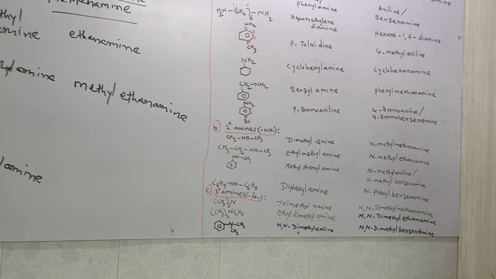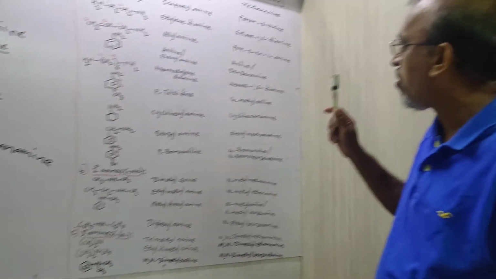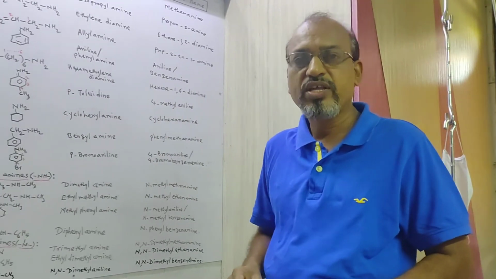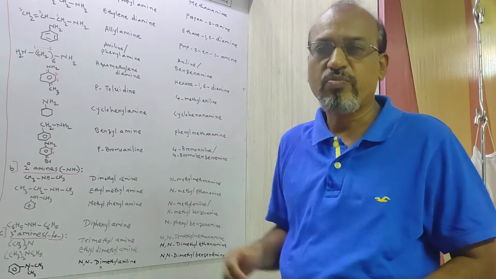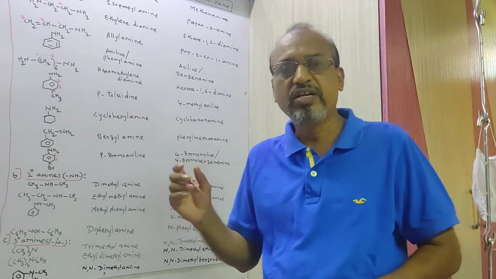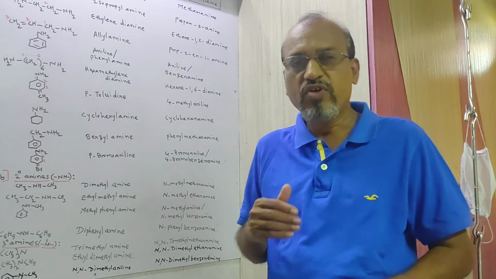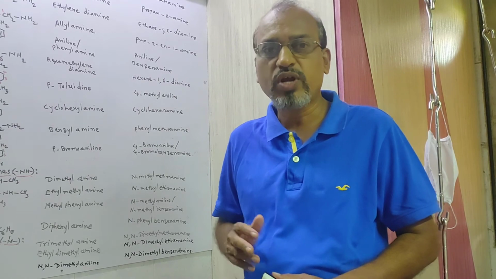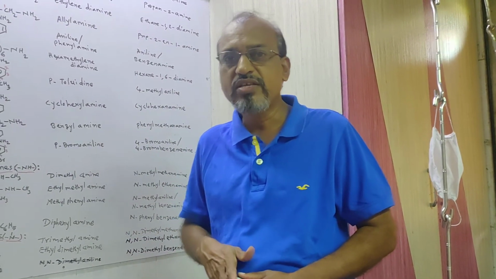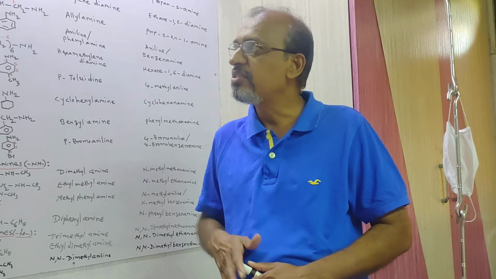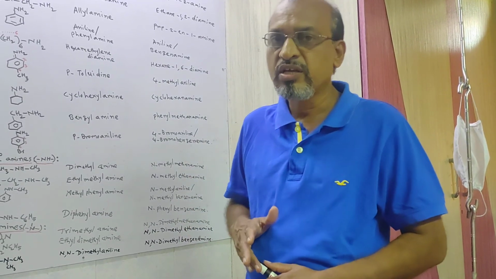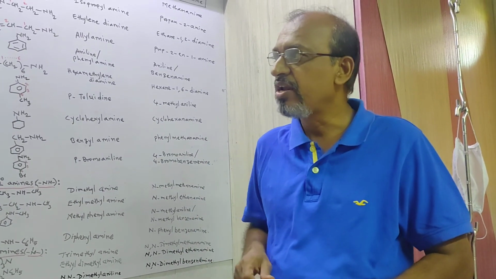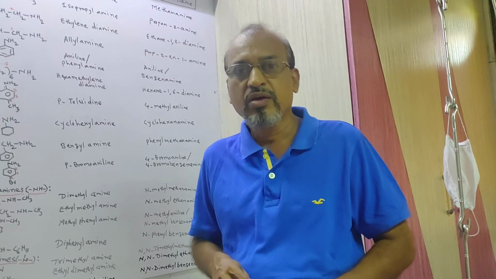Clear? So in this way today we learned the amines, common name and IUPAC name. In the next lecture we will discuss the preparation methods of amine. Several preparation methods are there, which sequentially we'll see one by one. And remember the topics we learned today. Everybody has to write these structures, everybody has to revise these names of the compounds as well as definition, classification, nomenclature either by common name or IUPAC name. These are very important things as per your board pattern. Clear? Okay. In the next lecture we'll see preparation of amines.